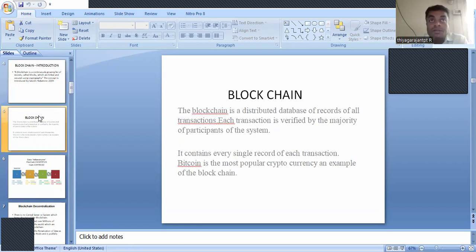Each and every person will check the transaction verified by the participants of the system. Almost all the participants can verify the transaction just in view mode. It contains every single record of each transaction. Bitcoin, the most popular cryptocurrency, is an example of blockchain.